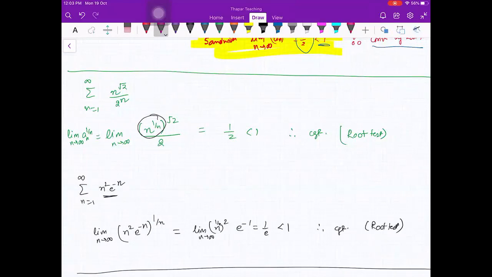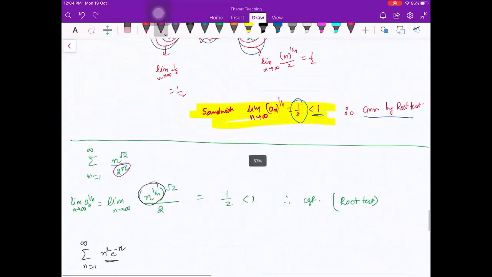So whenever you have factorials, it is always good to go for ratio test. Why? Because factorial will cancel. But when you have powers, for example, here you had 2 raised to power n, it is good to go for root test. But if you have n factorial and power also, then you have to go for ratio test, because otherwise factorial will not be handled. Got it?